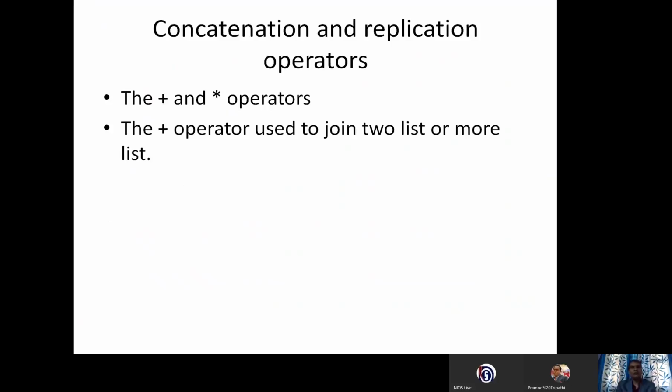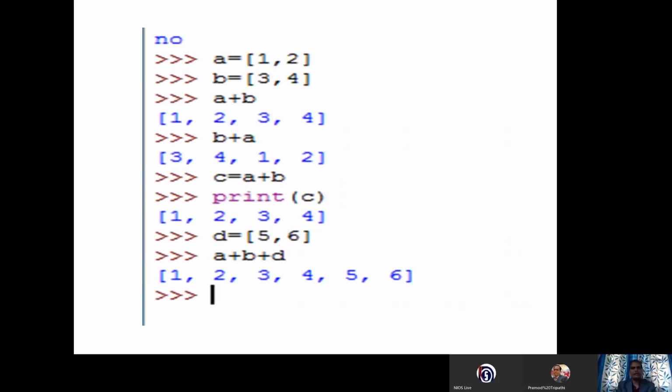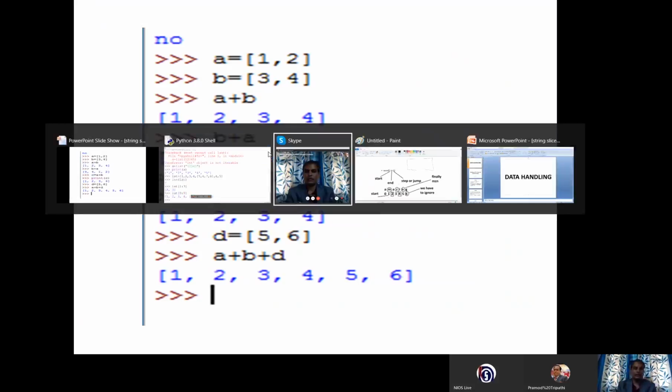Right. Now we will learn about the concatenation and replication operator. The plus operator is called a concatenation operator and multiplication is called a replication operator. The plus operator is used to join two lists or more than two lists. This is an example I have given. A is equal to 1, 2, B is equal to 3 and 4. I have given A plus B and I am getting the result 1, 2, 3, 4. What happened here? All the data added together, okay, and another list got created.